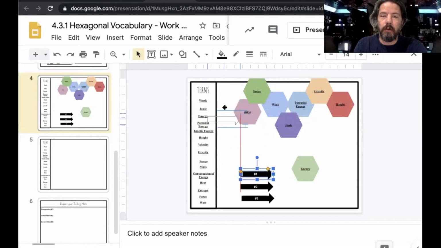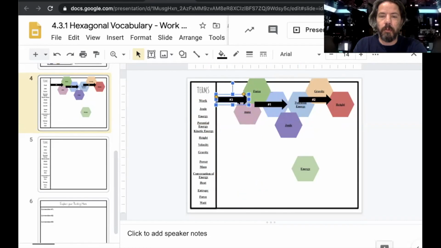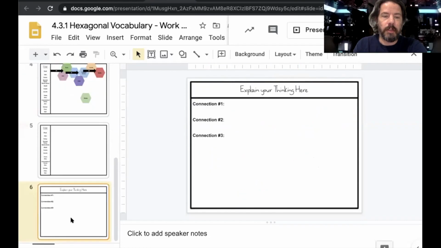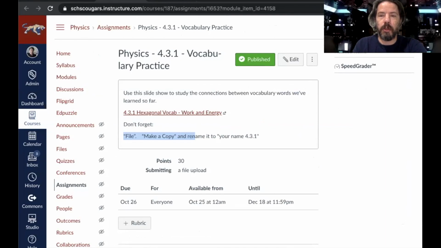Then you're going to take your arrow and say, this right here is a really important connection. This right here is a really important connection. And this right here is a really important connection. And then on this last slide, you're going to explain why each is an important connection. When you're done, go to the red submit, go to File, find your name, and turn it in that way.